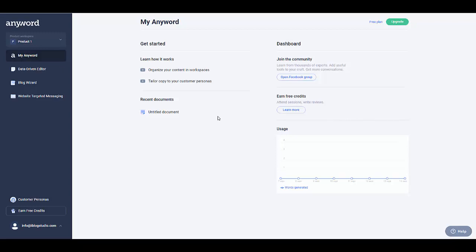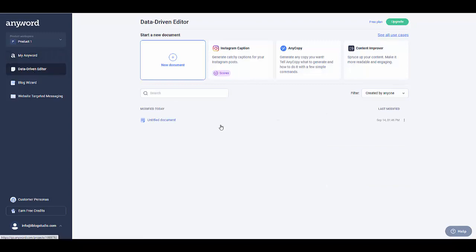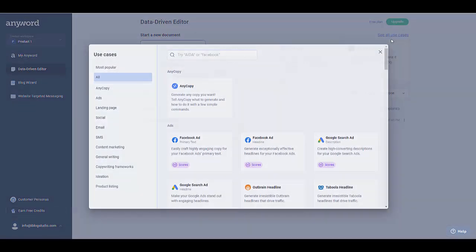So which are the things that you can do with Anywhere? I'm going to show you one way in which you can actually earn money with this, but first I'm going to show you what you can do so you are going to be like, wow, there is a lot of potential here. If I click here where it says data driven editor, you're going to see all use cases.